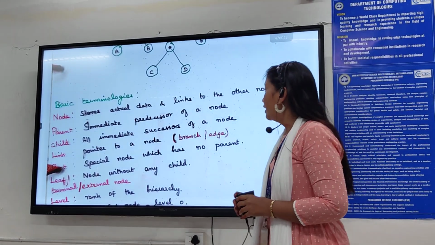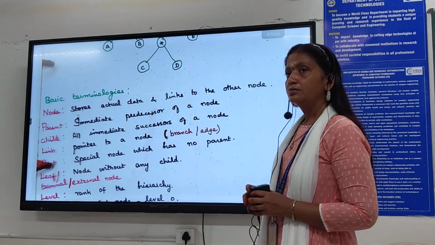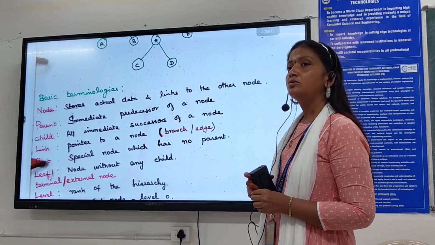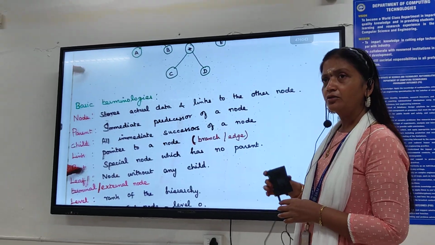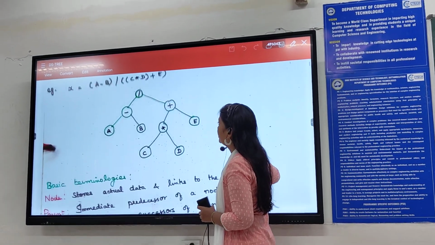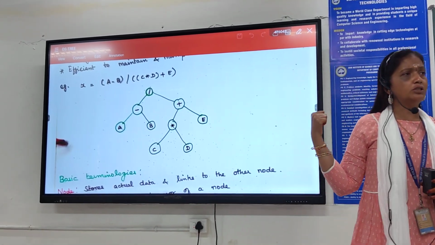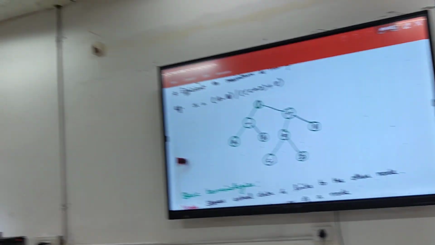Leaf or terminal or external node. Tell me the definition. A node without any child is a leaf node or terminal node or external node. Now refer to the diagram. What are the leaf nodes? What are the terminal nodes? What are the external nodes?